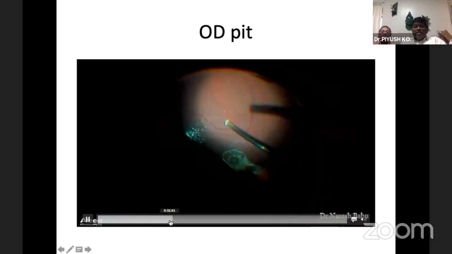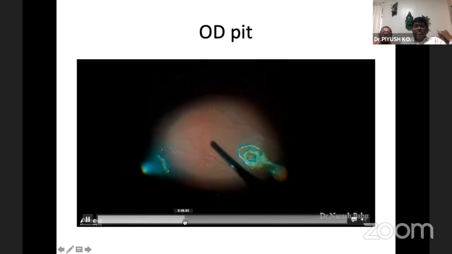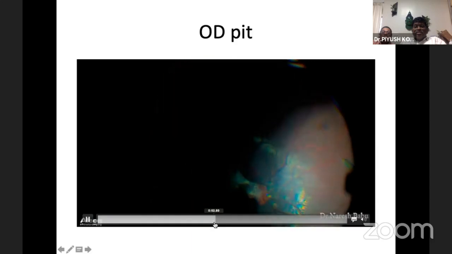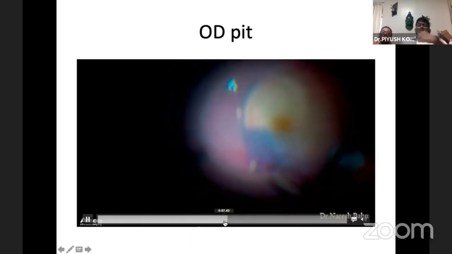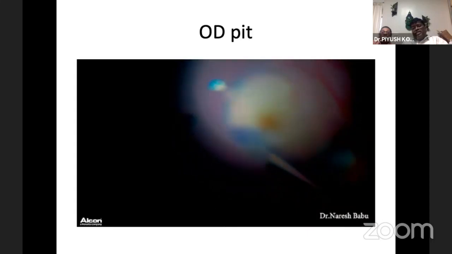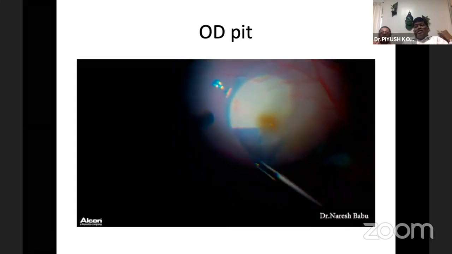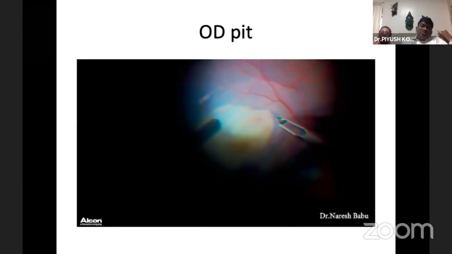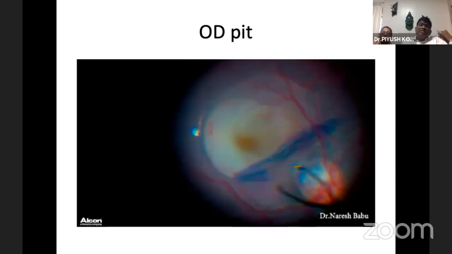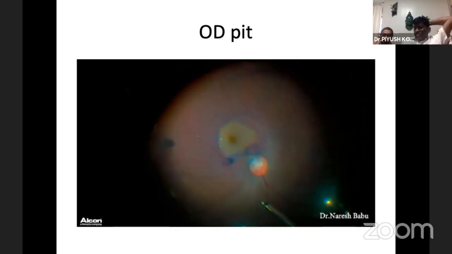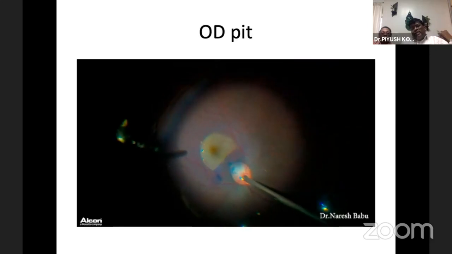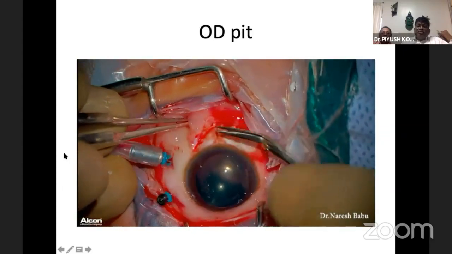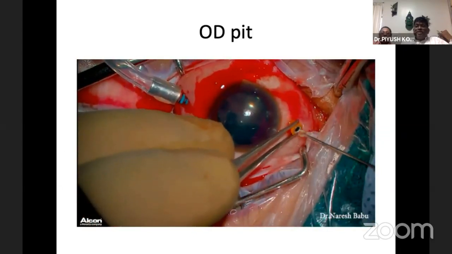We can make out the PVD is induced. Once the PVD is induced, we go for BBG stain. Care has to be taken not to de-roof the ILM, because in most of this maculopathy associated with the ODPIT, there will be thinned out retina. So when you are doing an ILM peeling, there is every chance that you will be de-roofing the retina. And usually in the inferonasal quadrant, we take a small scleral flap.